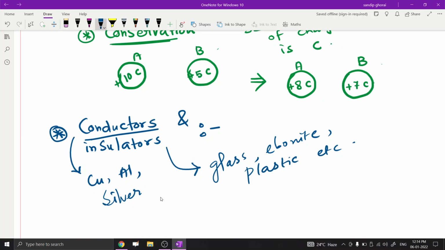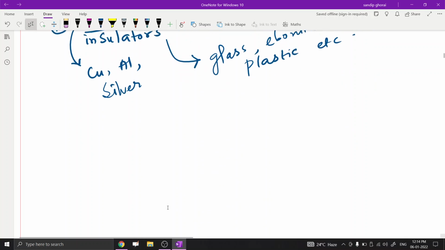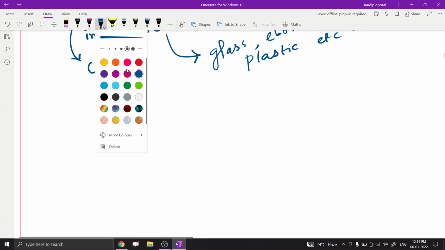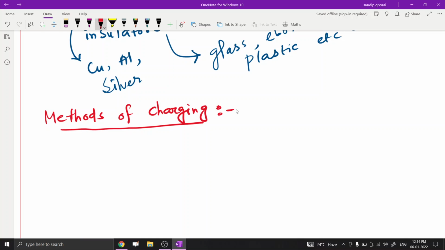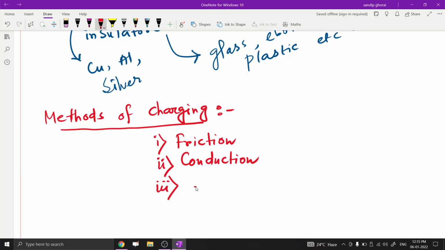Now we have to know the different methods of charging. Here there are different types of methods. The first method is friction, the second one is conduction, and the third one is induction.